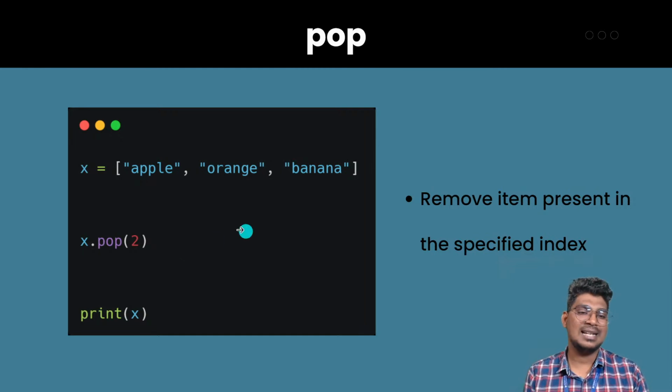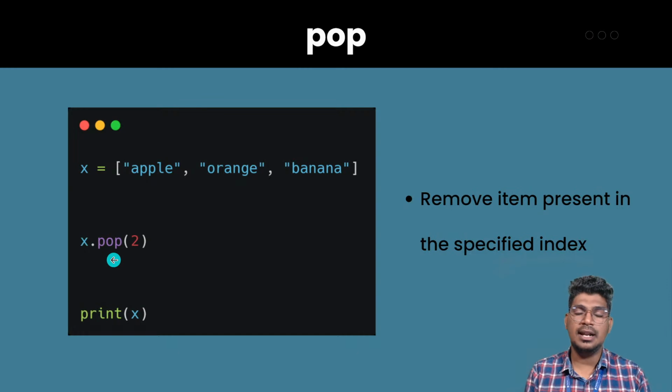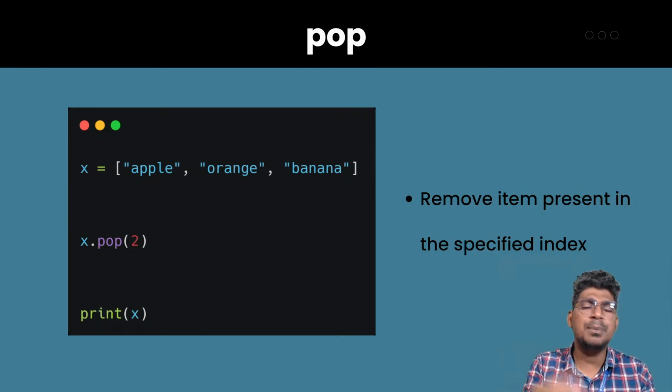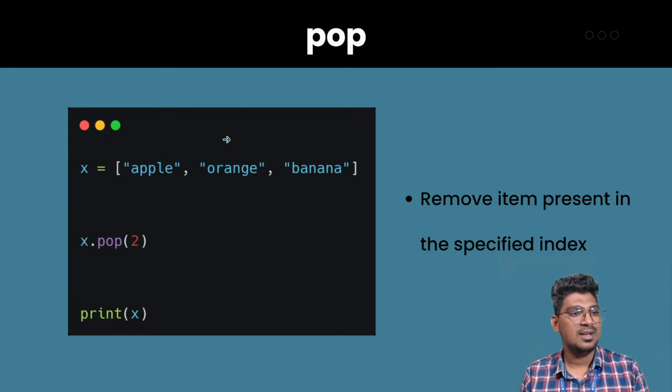For example, x dot pop of, inside the parentheses, without mentioning any number, automatically the last item of the list is going to be removed. But if you specify one particular index number, that particular item is going to be removed. That means x dot pop of 2, the banana is going to be removed. x dot pop of 1, the orange is going to be removed. Okay, is that clear?